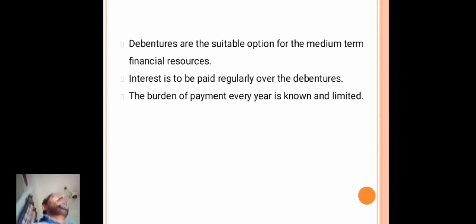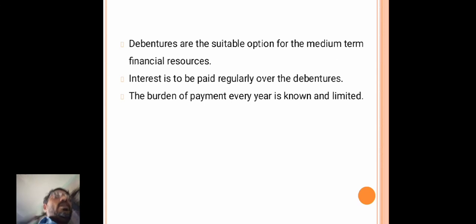So that is for procuring or arranging long-term financial resources. And the debenture is for medium term financial resources. The companies will issue debentures to procure medium term financial resources. So the debenture is one kind of loan.